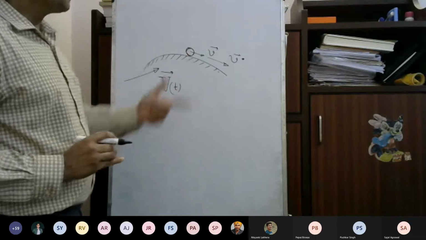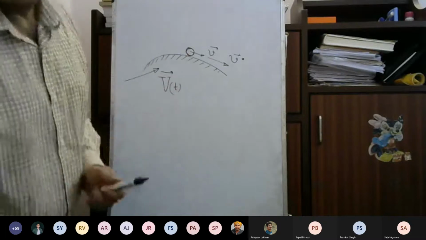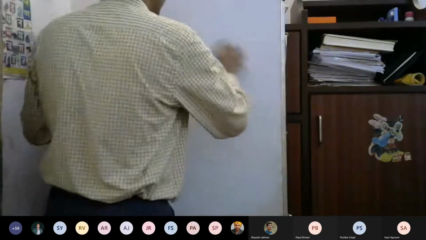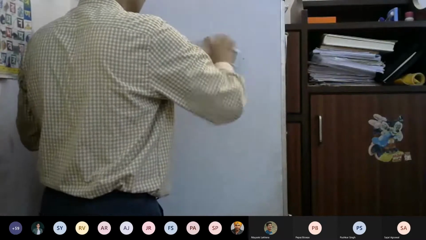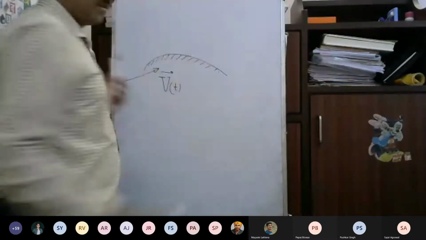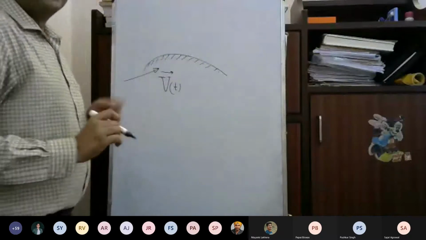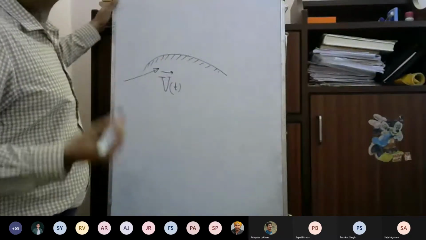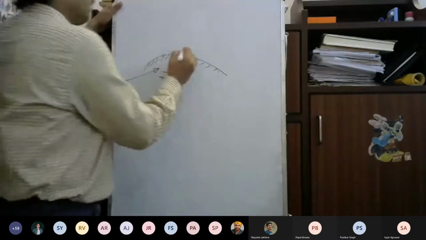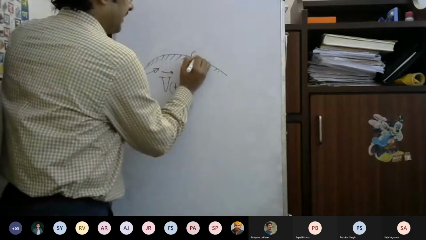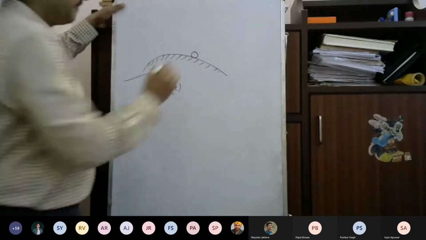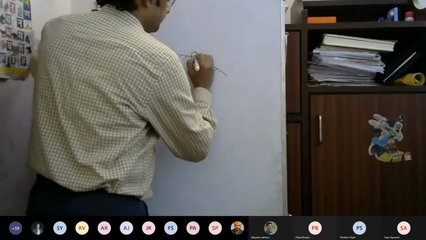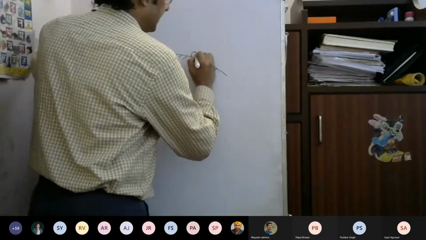Now I want to know what will be the direction and the magnitude of the virtual velocity. Now the particle is at this point. What will be the velocity of this point? What will be the total velocity of this point? In which direction will it be?